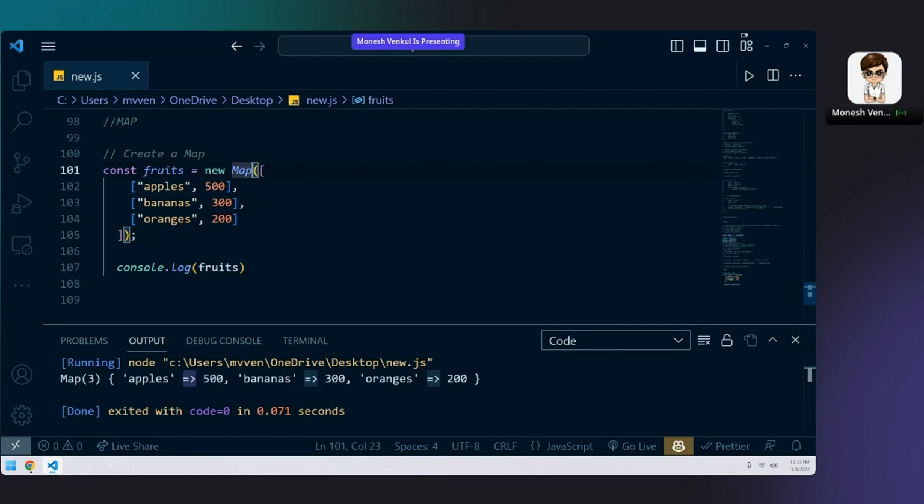Please give me an example where we are using map. In real life, set and map we won't use much. If you ask me where we use map, okay, let's take an example.